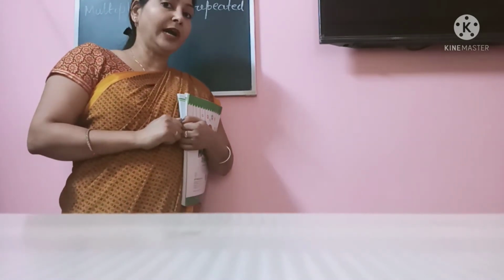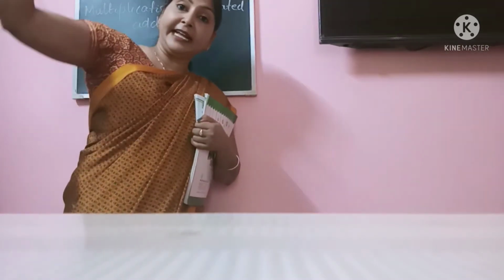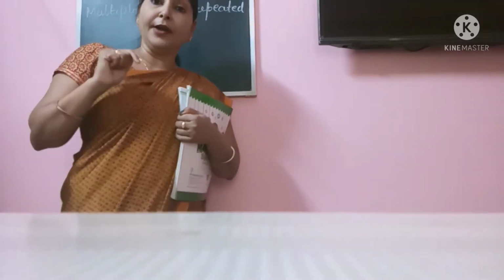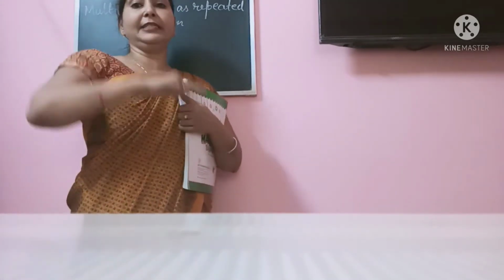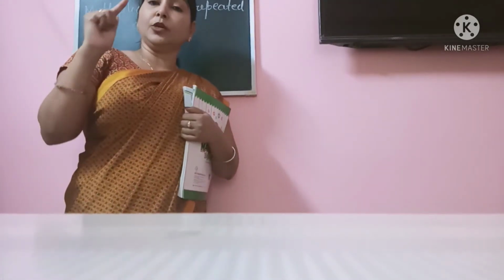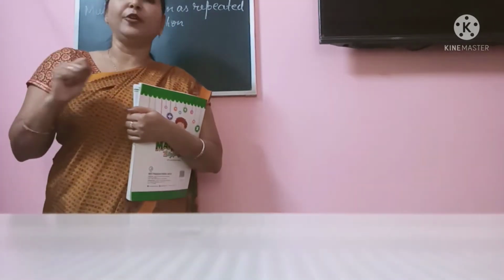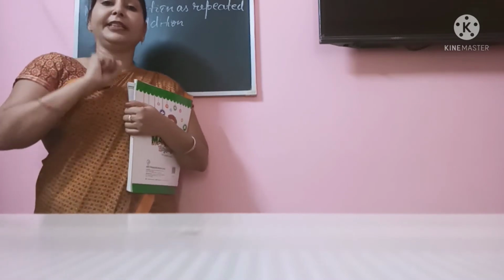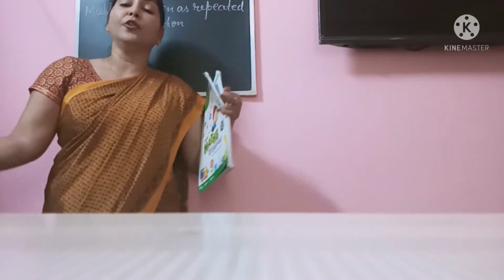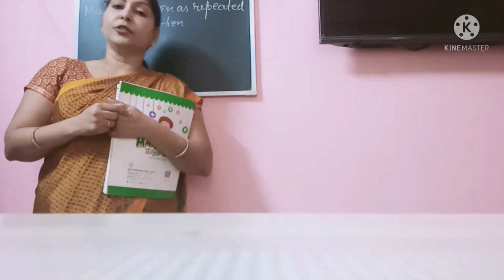You have to either add 5 ten times, or you will multiply 5 by 10 to get the answer, isn't it? So multiplication is used when we know the value of one thing and we have to find out the value of many things. Alright, so that is multiplication.